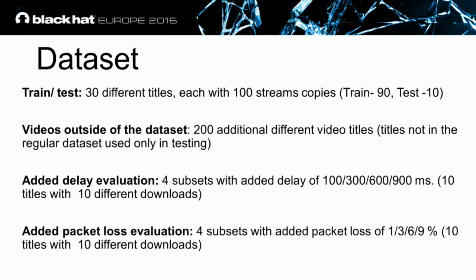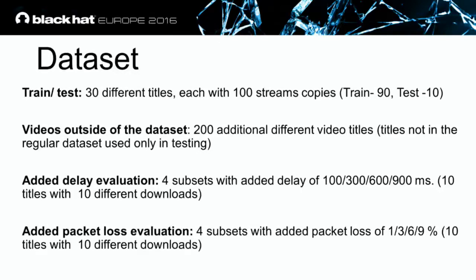We have 4 available datasets that you can already download. We have the train and test sets, which include 30 video titles. Each of them has 100 copies. We separate them for training and testing, 90 for training, 10 for testing. Then we have videos that are outside of our training.